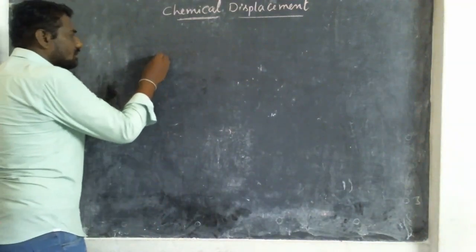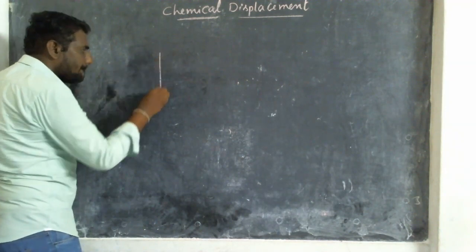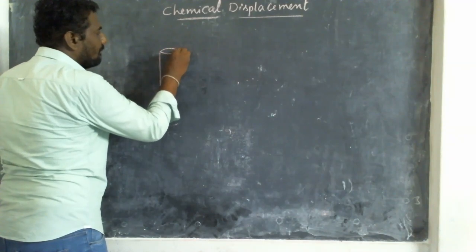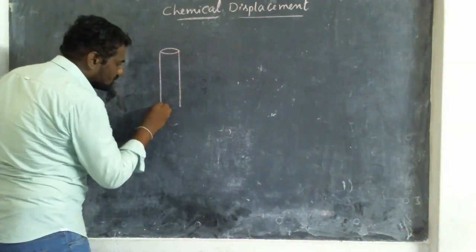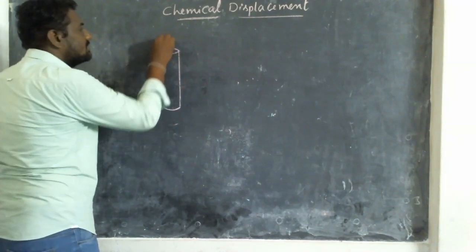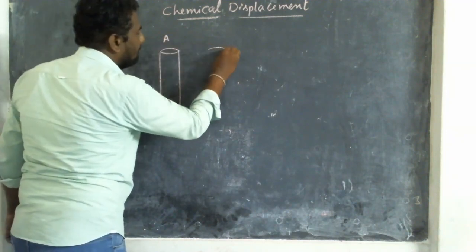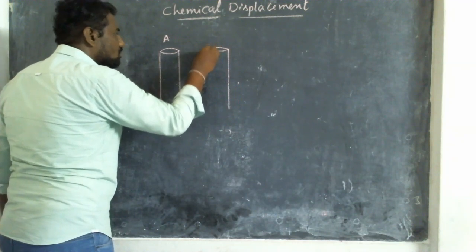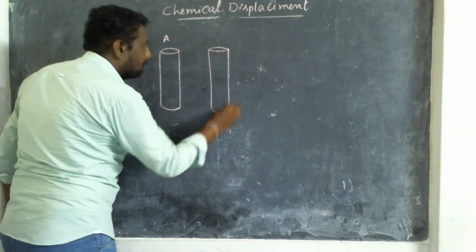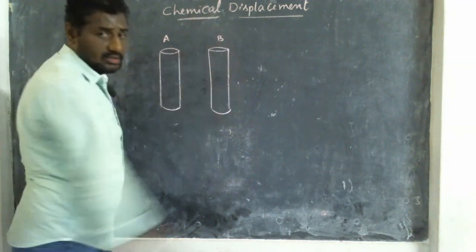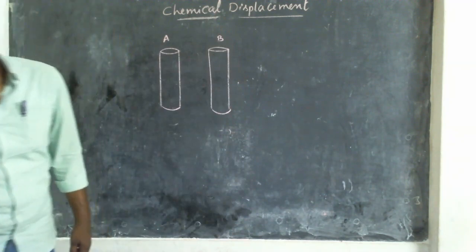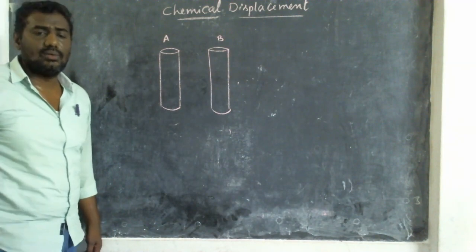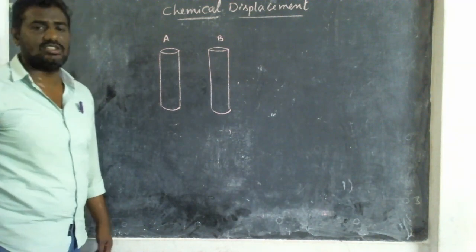Let us take two test tubes. Mark one test tube as A and the other as B. Now take blue color copper sulfate.